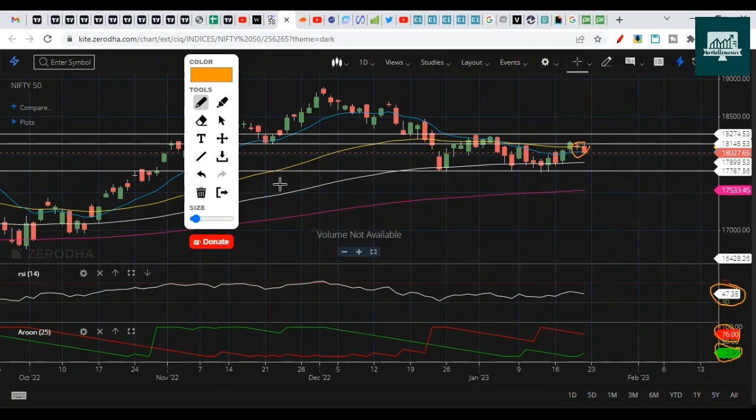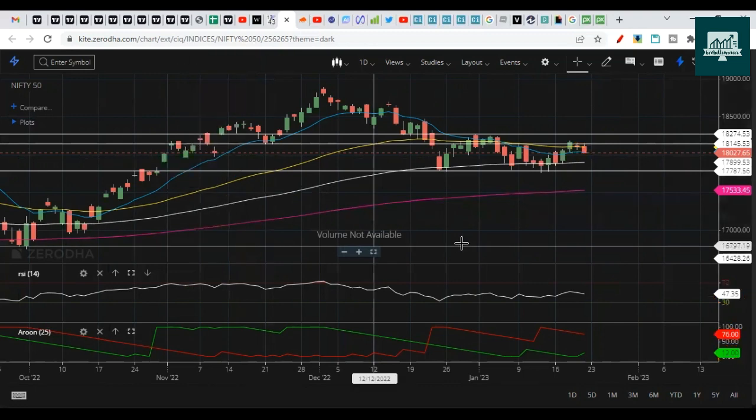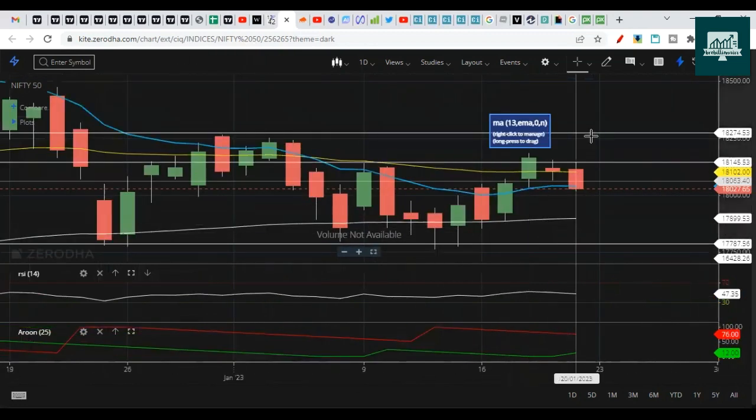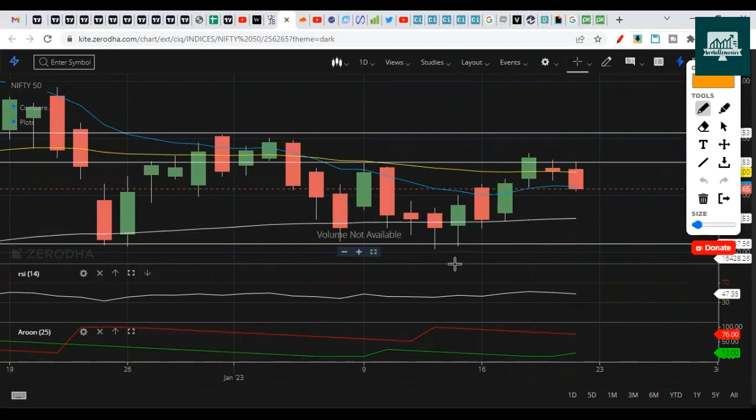This is a very big resistance. Nifty is not able to cross that. So next time it attempts to cross that, it will cross it with a gap. It will open gap up above this level, then only it will be able to cross this zone. So just remember that.